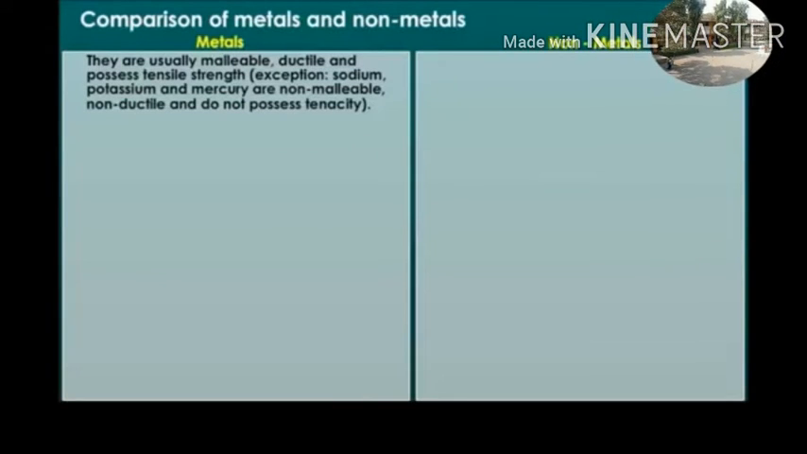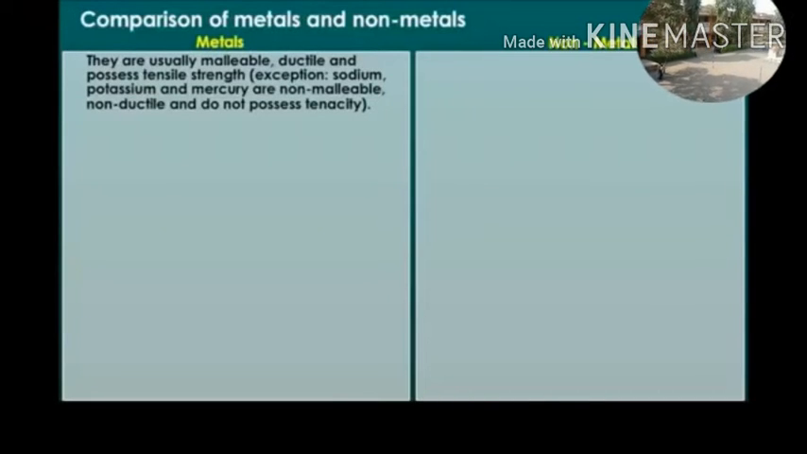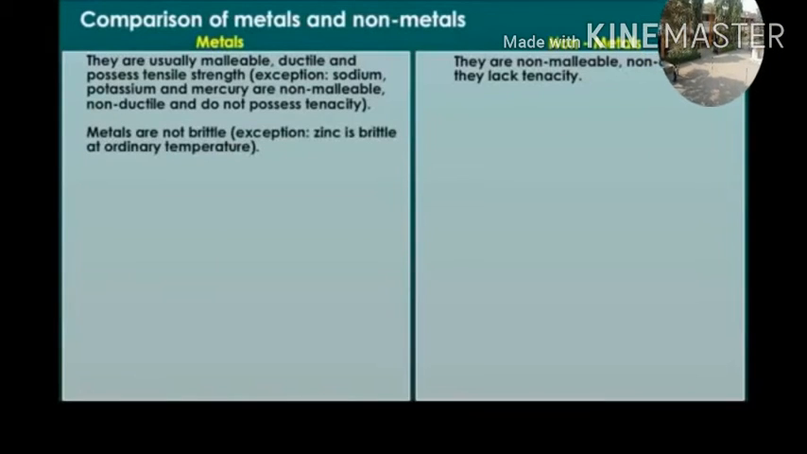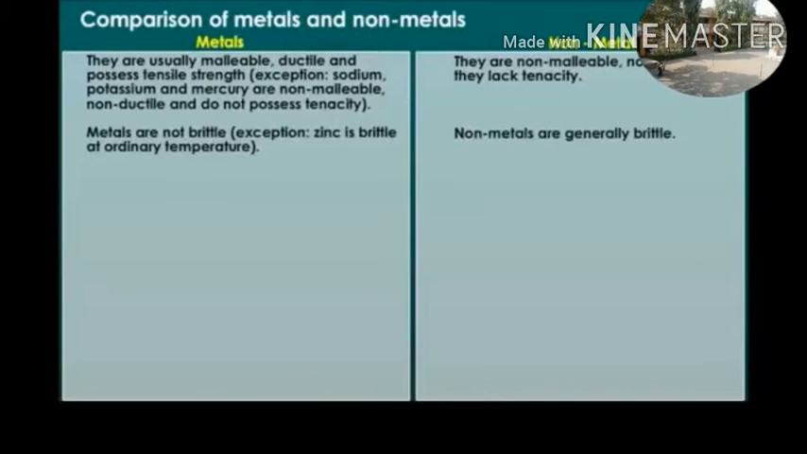Metals are usually malleable, ductile and possess tensile strength. Exception: sodium, potassium and mercury are non-malleable and non-ductile and do not possess tensility. Non-metals are non-malleable and non-ductile. They lack tensility. Metals are not brittle. Exception: zinc is brittle at ordinary temperature. Non-metals are generally brittle.